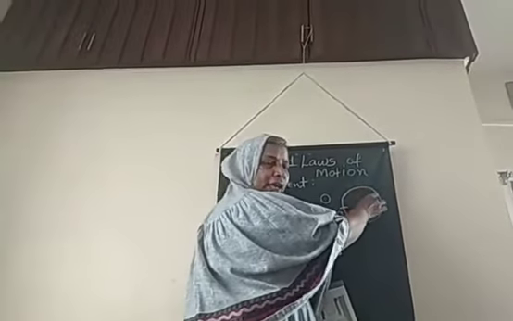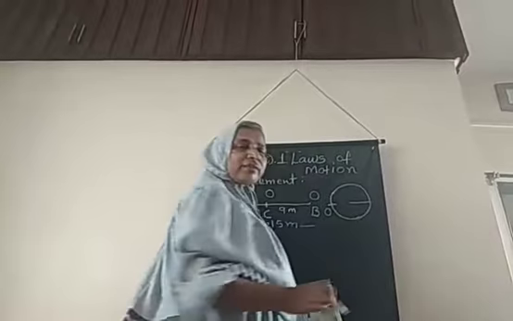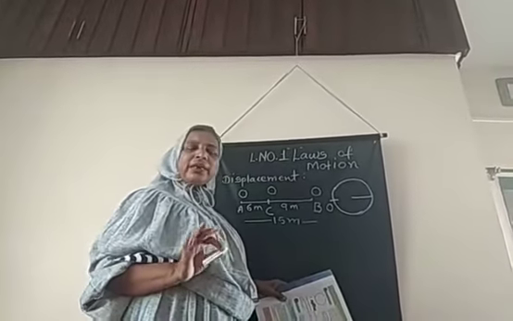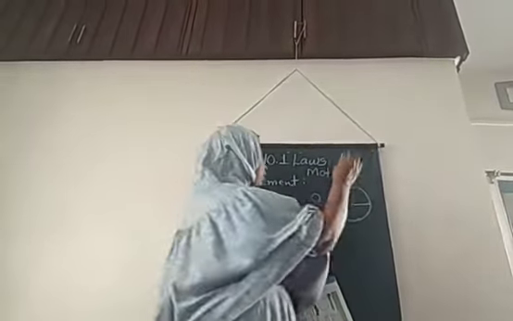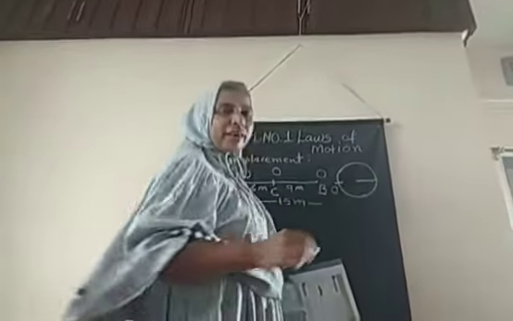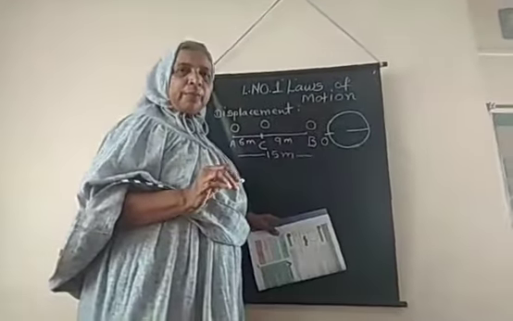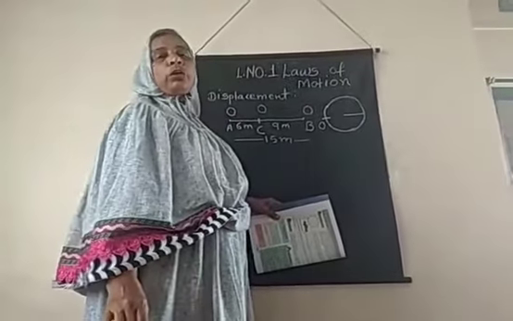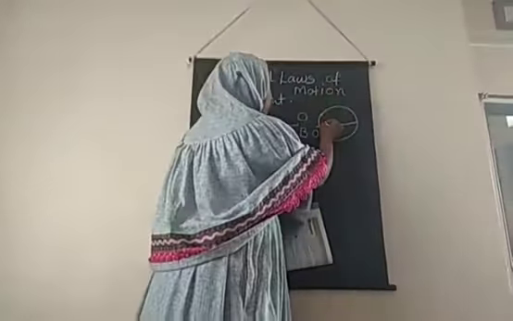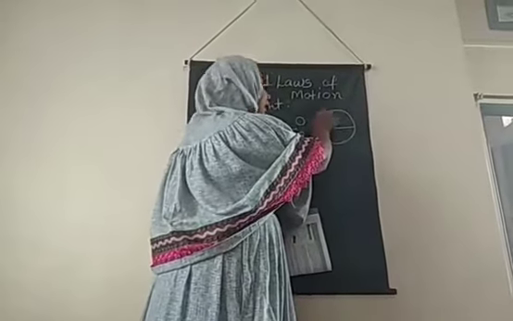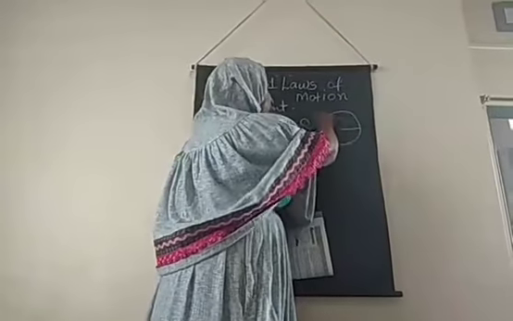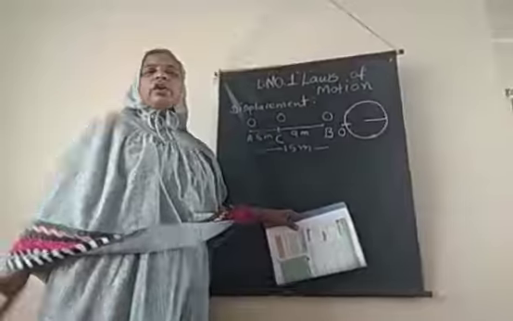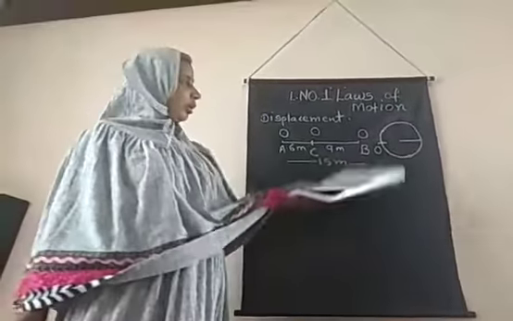Putting the value, we get the answer 628 meter. So the distance traveled by Swarali is 628 meter, but the displacement is 0 because she starts from the position O and again comes back to the same position. So the displacement here is 0.